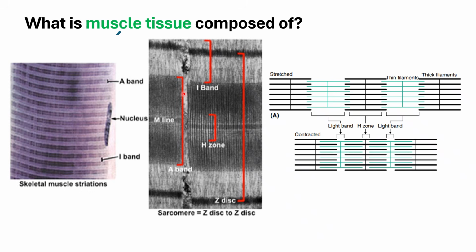Okay, and because of that, you have the presence of striations, because some areas would be darker and some lighter. Okay, in the darker areas, you would have the presence of your thicker filaments as well as more overlapping.